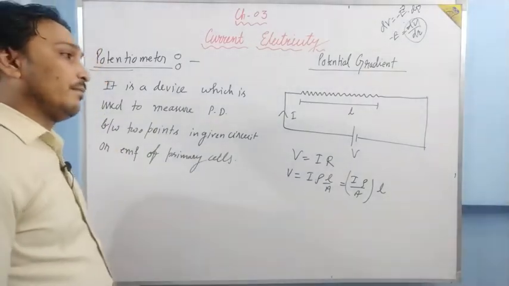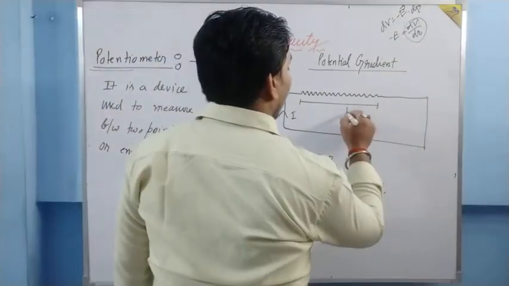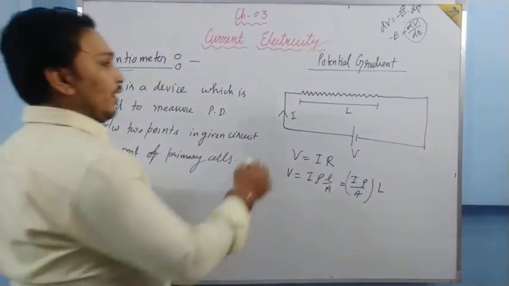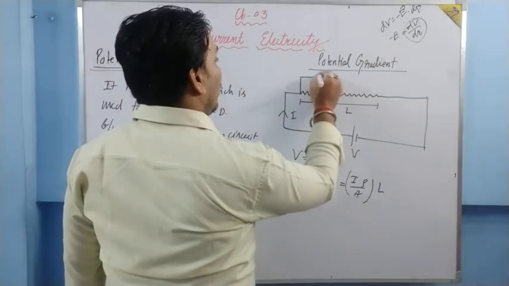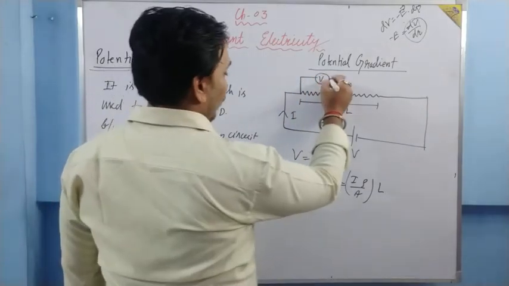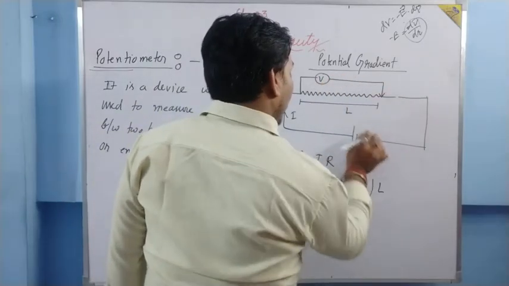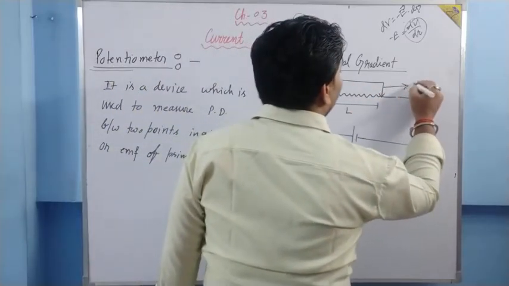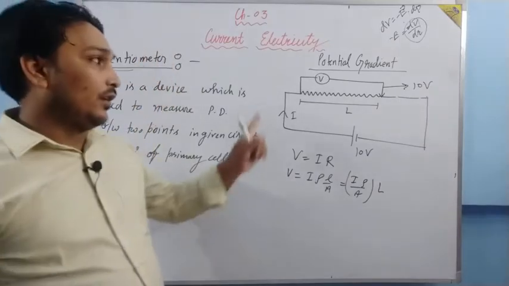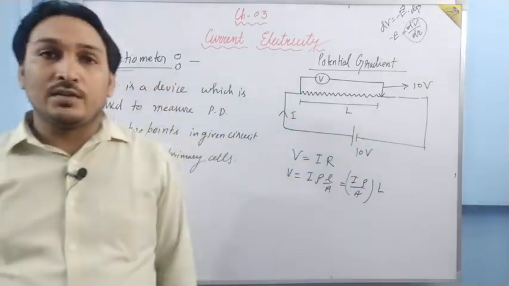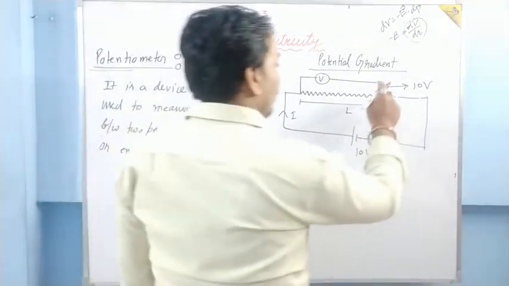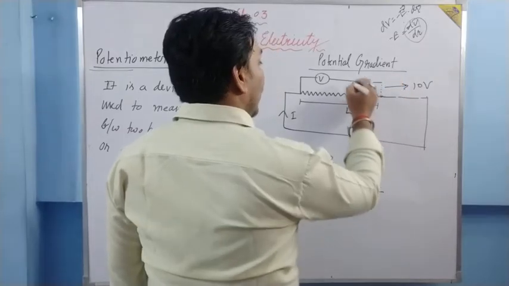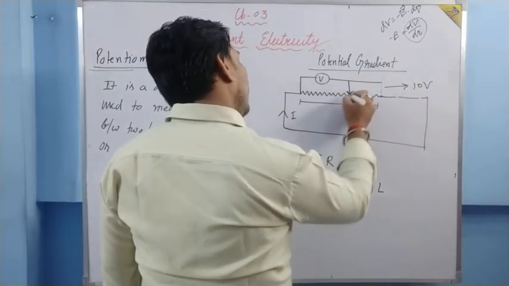Now just try to understand. Let this be the complete length, total L. Now suppose I have taken a voltmeter, and the voltmeter is connected over here. If this is of 10 volt and the voltmeter is connected over here, then it will read 10 volt, because we are taking the voltage across the whole length of the resistance. But suppose this voltmeter is disconnected from here and is now connected over here, and this length is L.